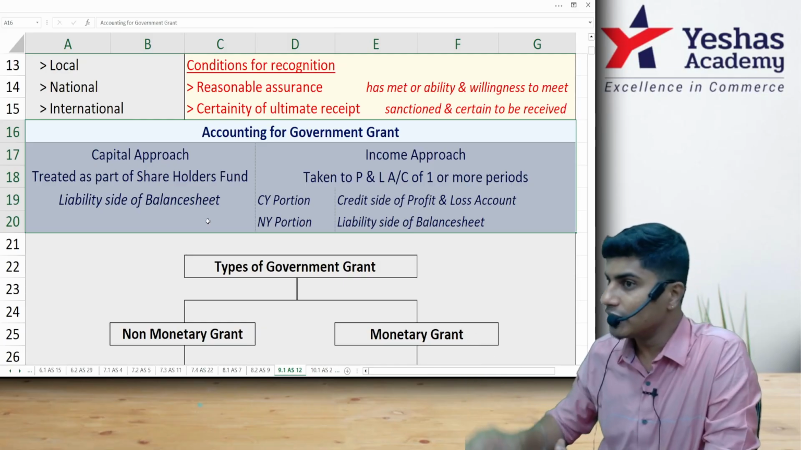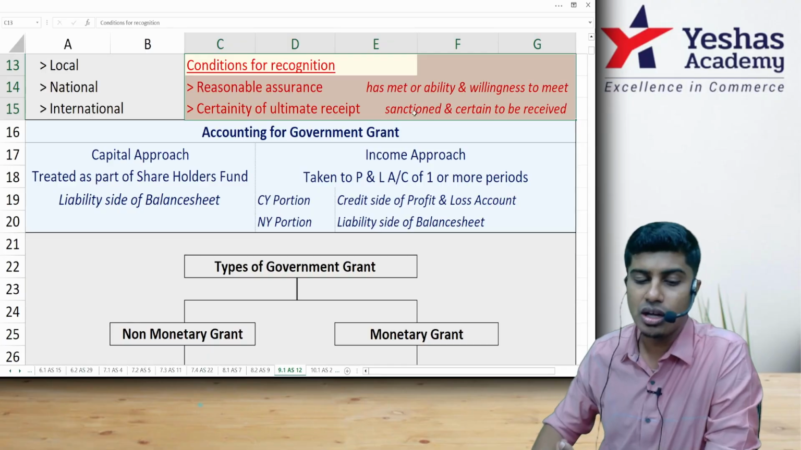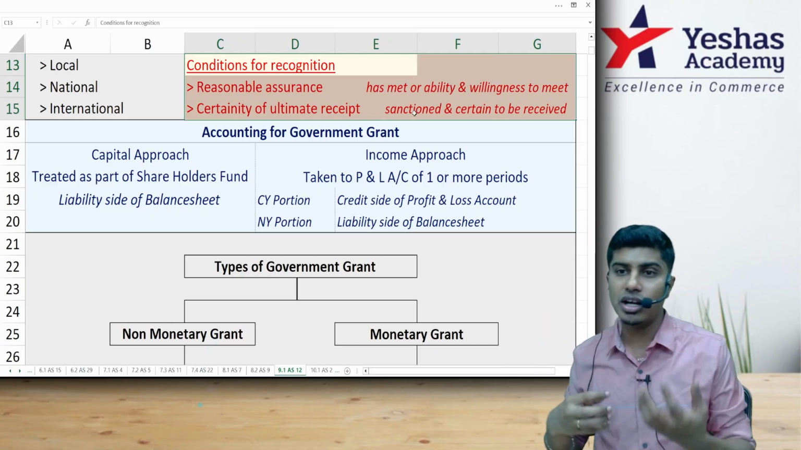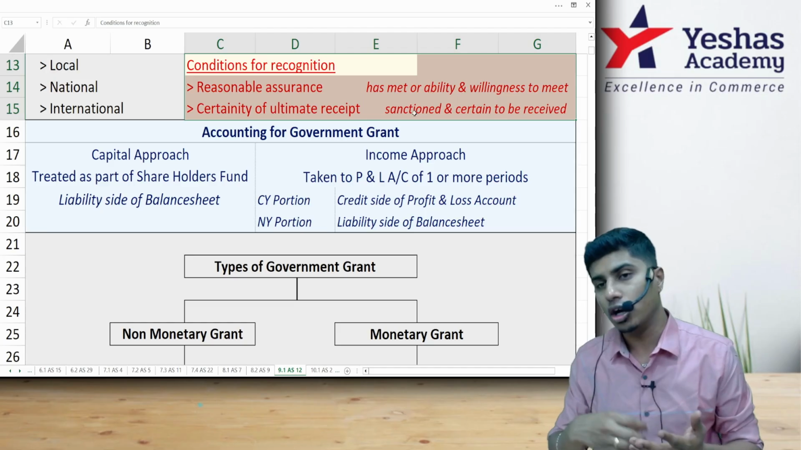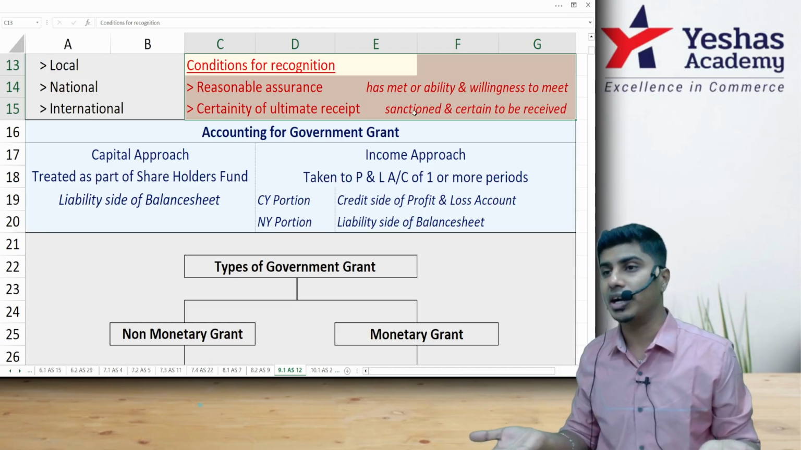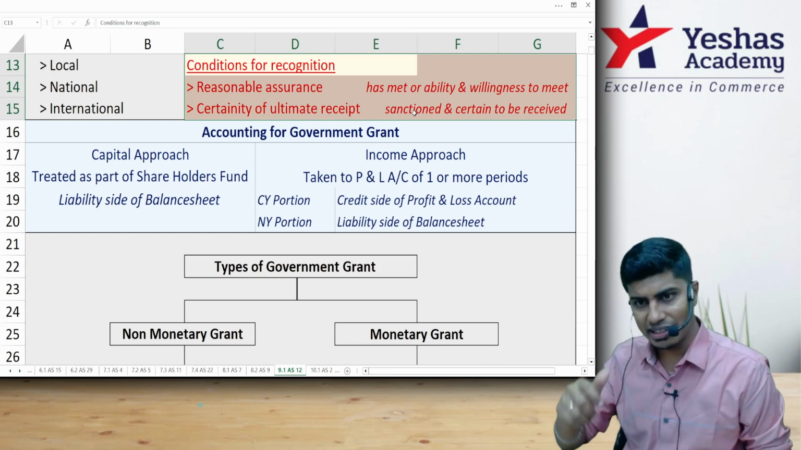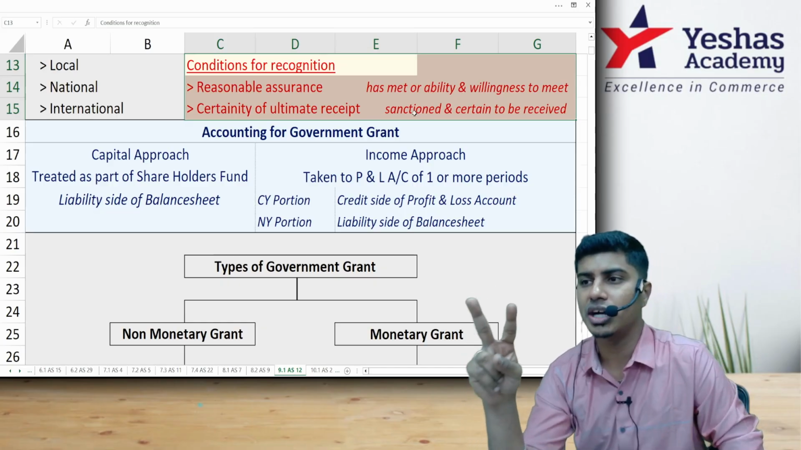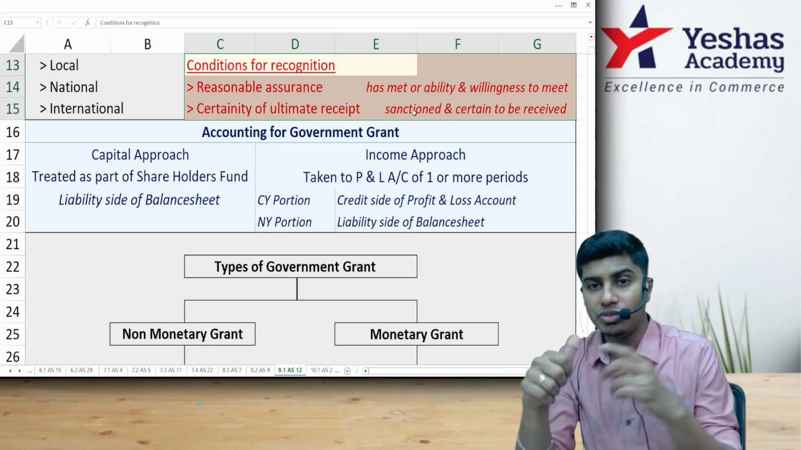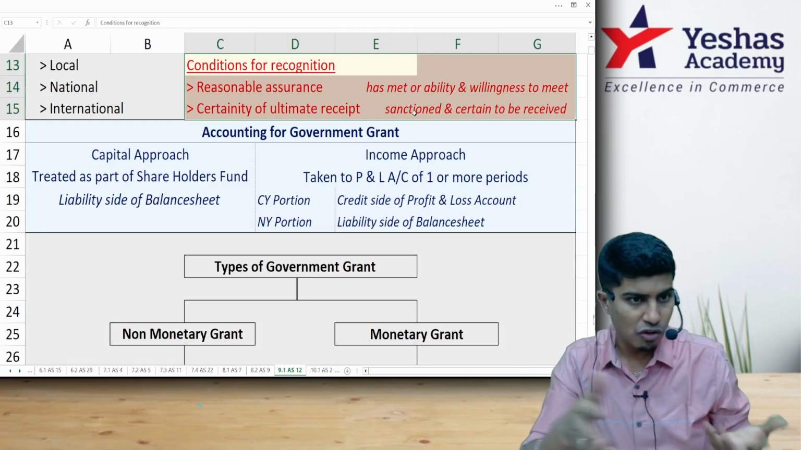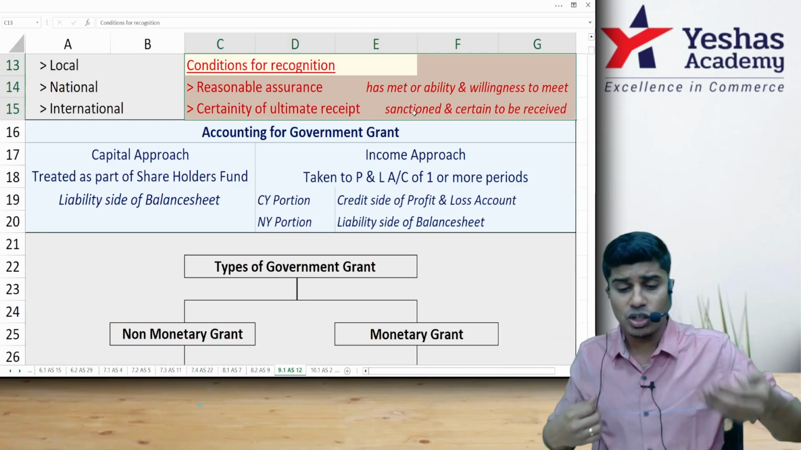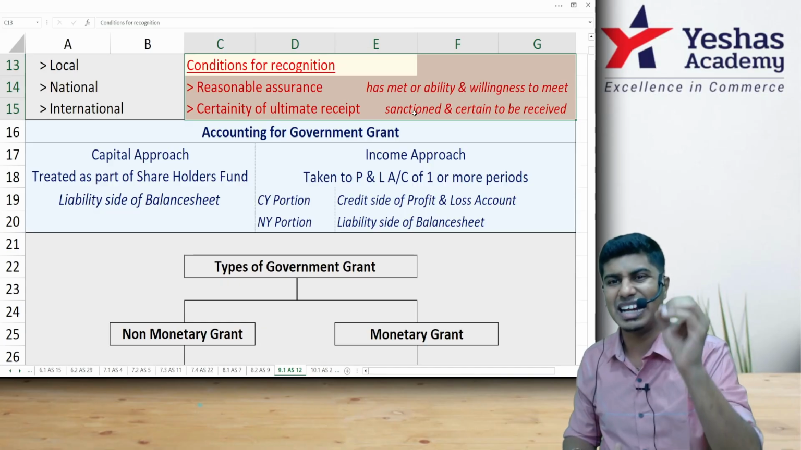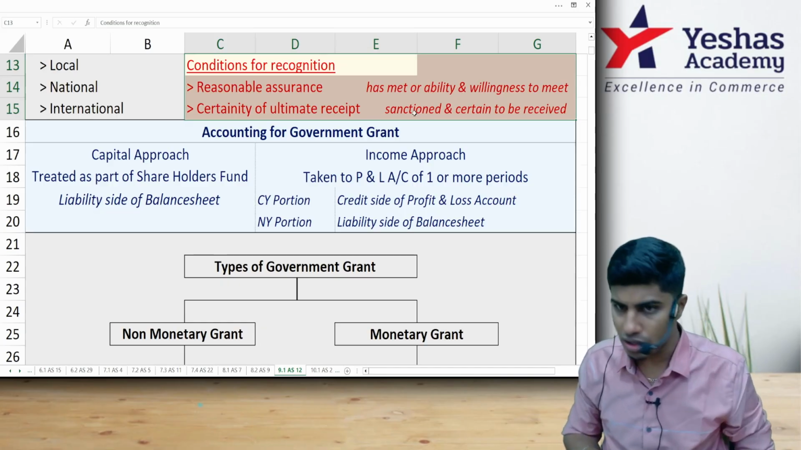This grant which is recognized should be recognized only on fulfillment of two conditions. Number one, reasonable assurance. Number two, ultimate receipt. Only when you believe that you have fulfilled the conditions laid down by the government, or you have full belief that you will fulfill the conditions, and you have reasonable guarantee that the government will give you money against this. There is ultimate receipt of money. Only after fulfillment of both of these conditions you have to recognize the receipt. I repeat, number one, there should be reasonable assurance that you will be fulfilling the conditions. Second, there should be belief that you will eventually collect this money from the government. Only on fulfillment of both of these conditions we will recognize the government grant in our books of accounts.